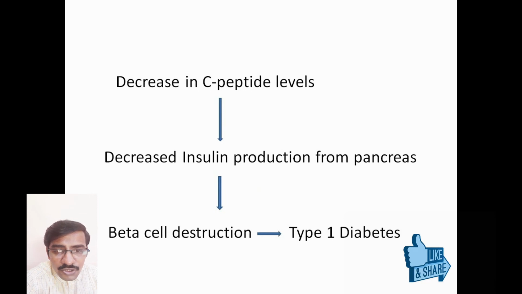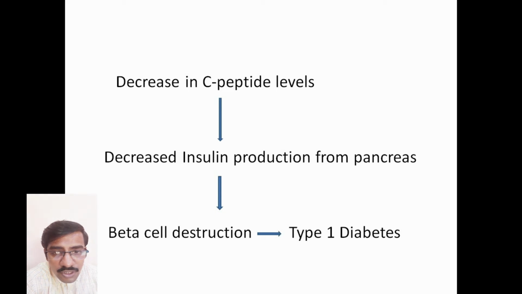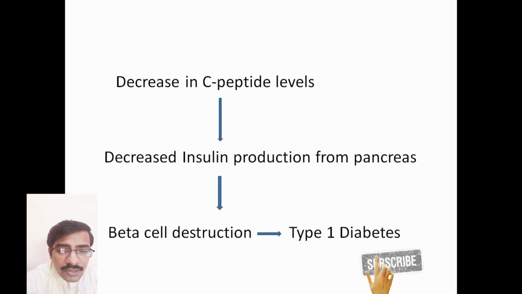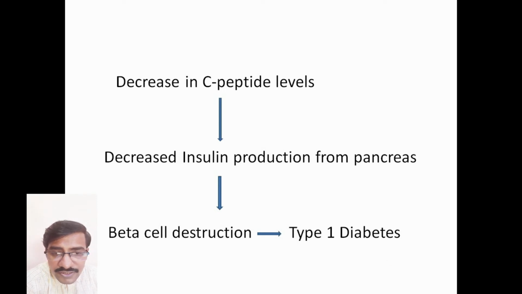Usually in autoimmune diseases. Consider GAD antibodies, glutamic acid decarboxylase antibodies, which are autoimmune antibodies to the beta cells of the pancreas that can destroy the beta cells. So what happens when the beta cells are destroyed? Insulin is not produced, and we call it type 1 diabetes mellitus.